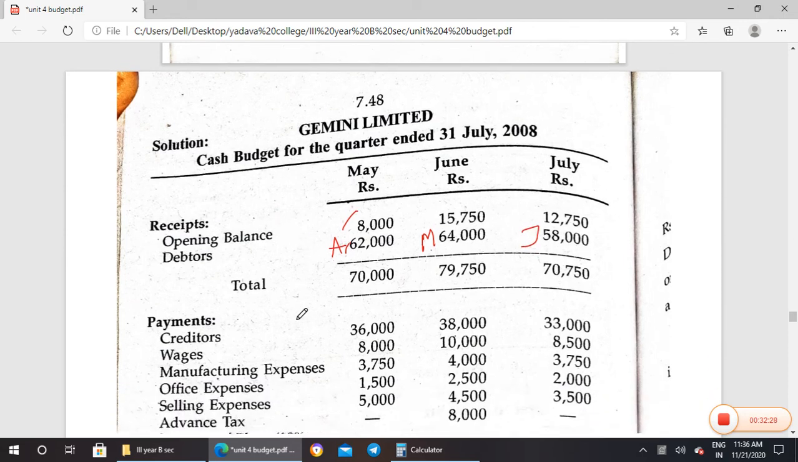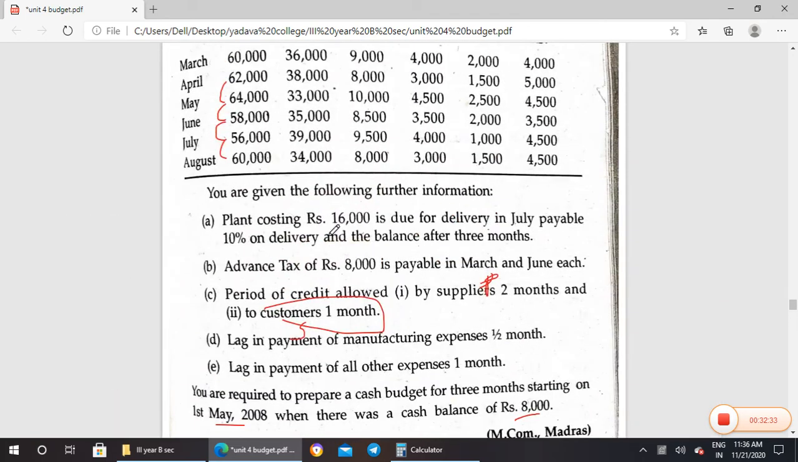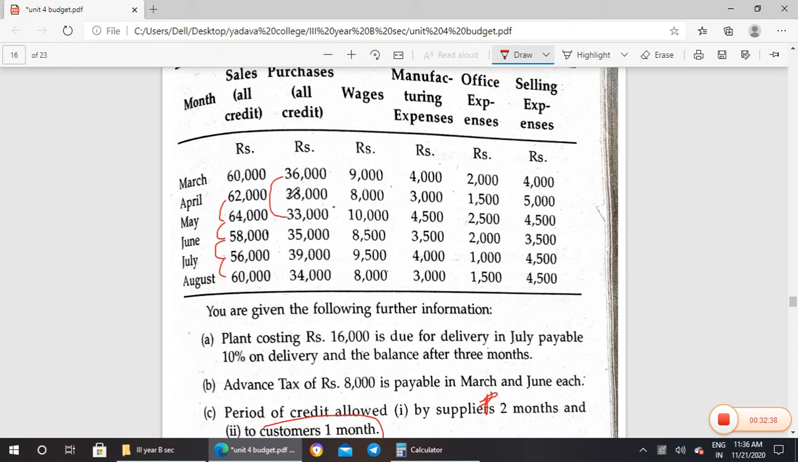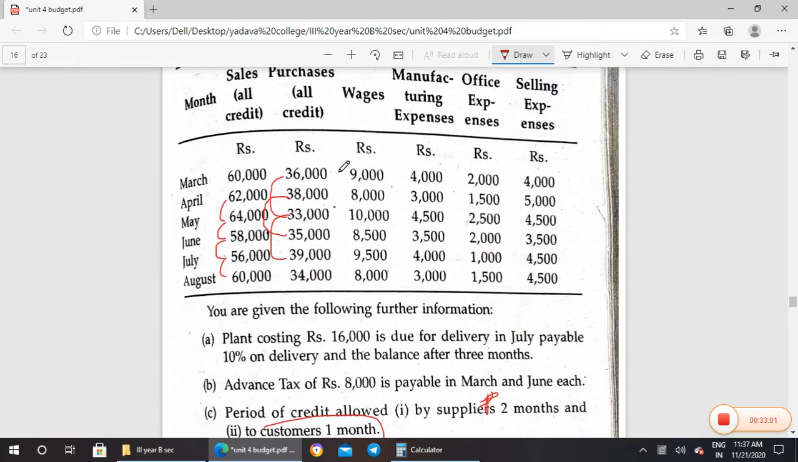So this is a receipt that is closed. Creditors allowed for 2 months. Okay, so 2 months means March will be paid in May, April will be paid in June, then May will be paid in July. Okay. So that is 36,000, March, April, May. So if you want to counter check it, you can check 36,000 is on March.